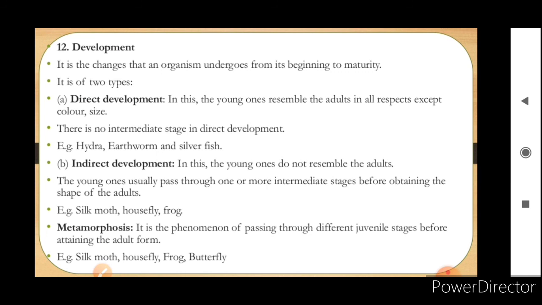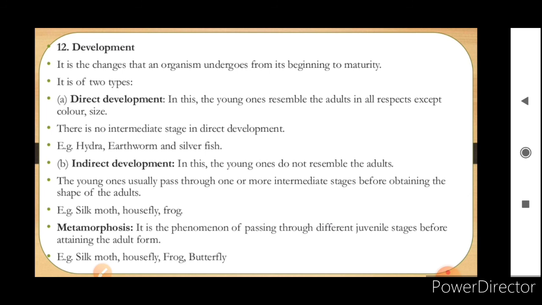And as we can see with the butterfly, okay, when the butterfly is formed, the larval stage and the adult stage are very different externally and internally from each other. Okay, so when there is indirect development and the organisms pass through various different juvenile stages for attaining the adult form, this process is called metamorphosis. This is seen in silk moth, housefly, frog and butterfly.